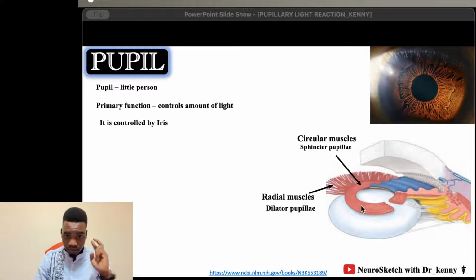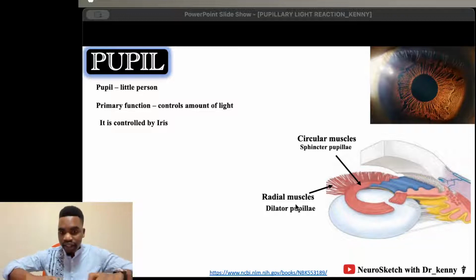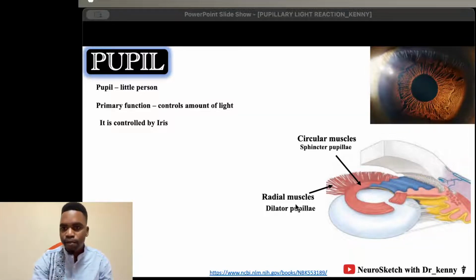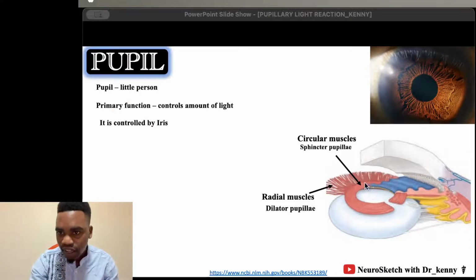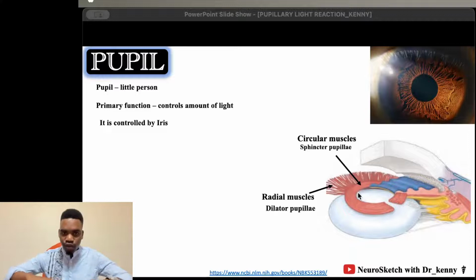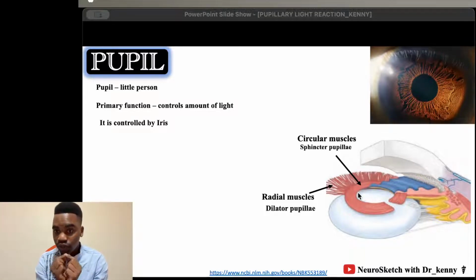So we've got two new terminologies, two new names. We have the dilator pupillae, because it dilates the pupil. And then we have the sphincter pupillae, because it constricts the pupil. When it contracts, it pulls the pupil together, so it decreases the size of the pupil, and that's what we call pupillary constriction.